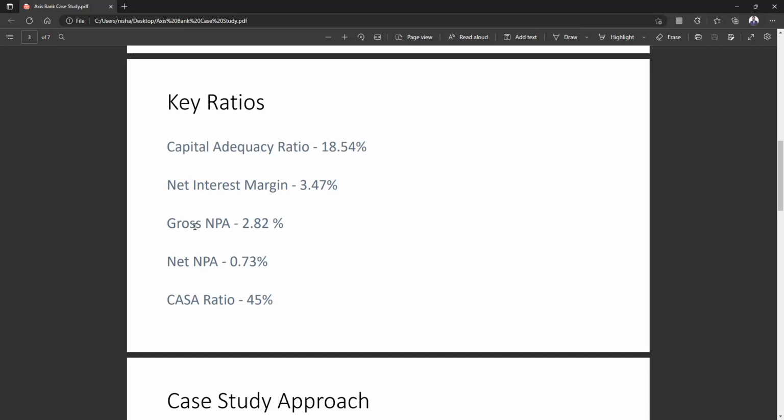The difference is that gross NPA is whatever is gross, and they have something to adjust this. Every year when they see their books, they fix some amount, like this could be the default. If you subtract that from the gross NPA, you will get the net NPA. So net NPA is 0.73%. This is also good.